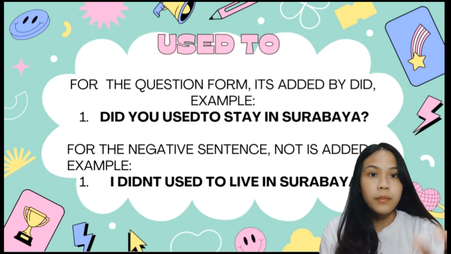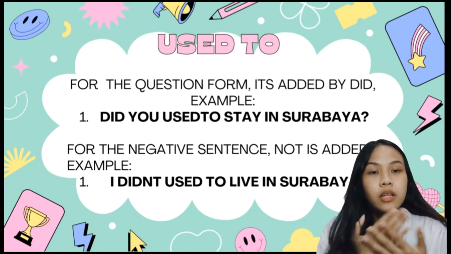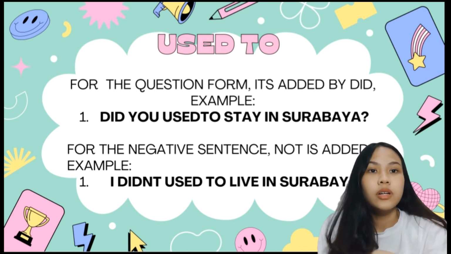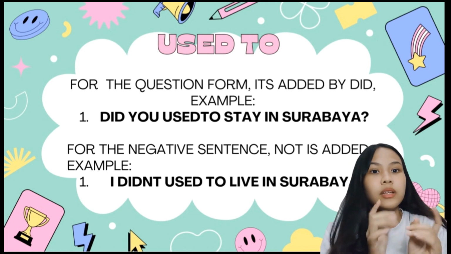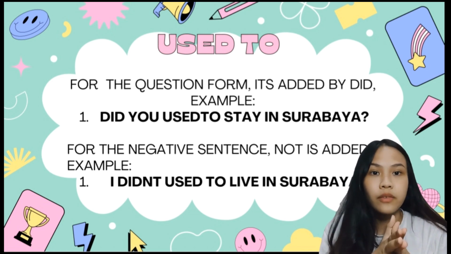For the question form, did is added at the beginning. For example, did you use to stay in Surabaya? And for the negative one, not is added. For example, I did not use to live in Surabaya.